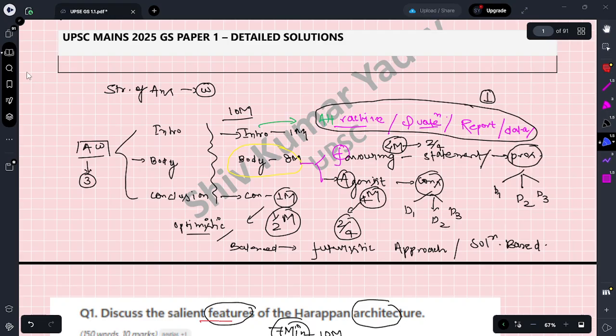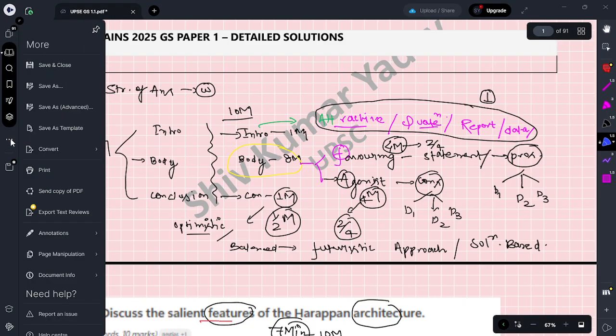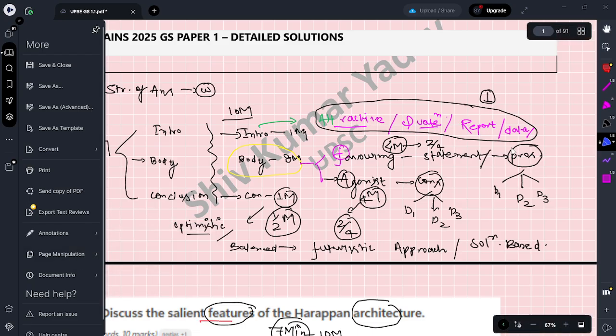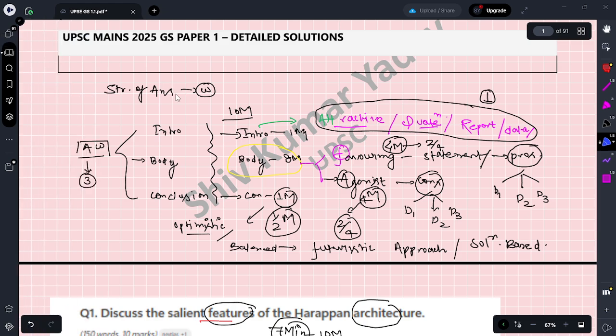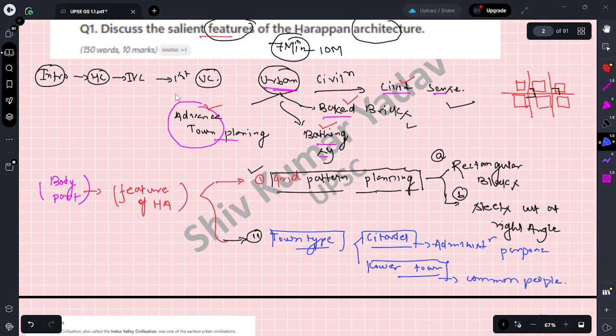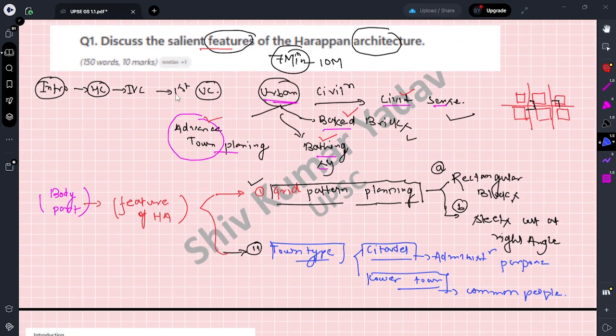There is some option to add more pages, but I don't know why it is not working right now. Not a bigger issue. I hope you are able to understand the way of writing. So this is the second point.